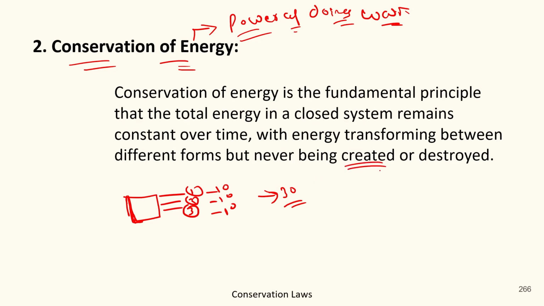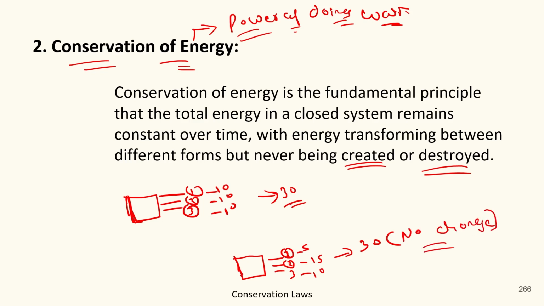It could not be created nor destroyed, but it could be transformed. So at first every energy has 10 units, but as they transfer due to some chemical reactions 1, 2 and 3, this energy remains 5, this becomes 15, and this becomes 10. So is there any change in the total valuation? The answer is no change,